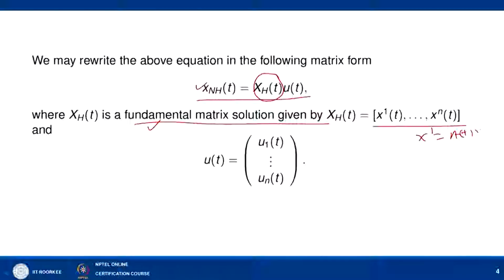So, we are writing our solution of the non-homogeneous problem as X_h(t) u(t). Now, we need to find the matrix u(t), where u(t) is the column matrix u1(t) to un(t), in which each component is some unknown function which we need to determine, so that this will act as a solution of the non-homogeneous problem.